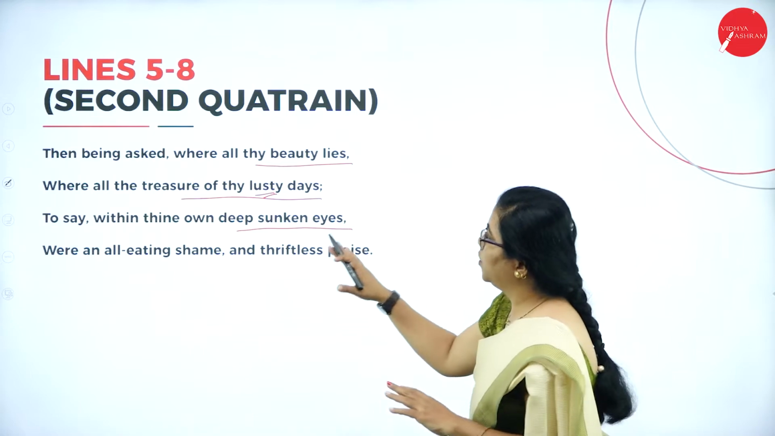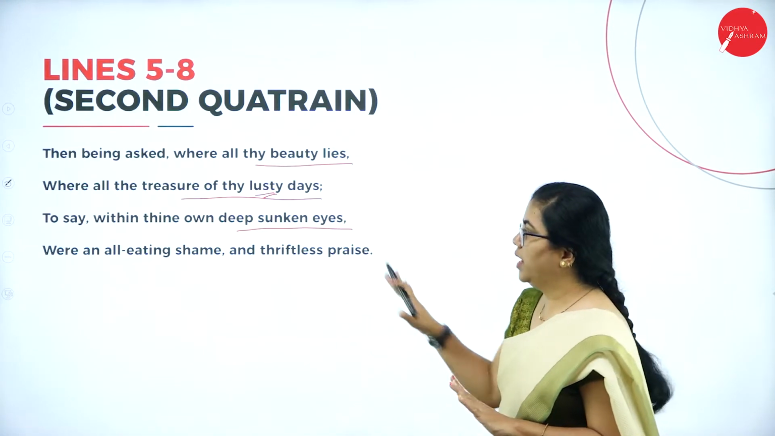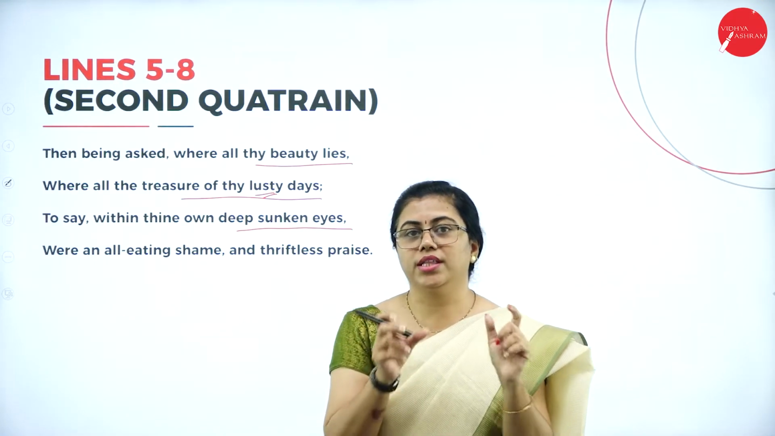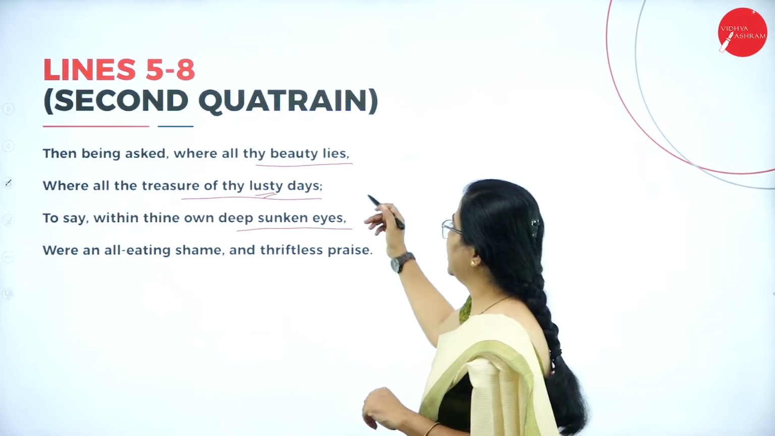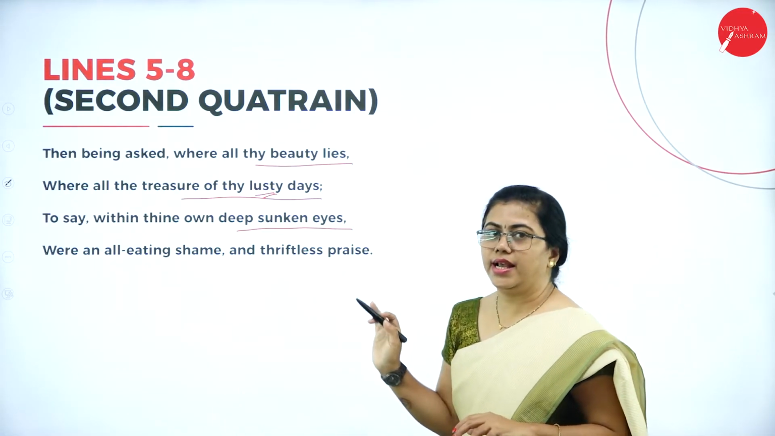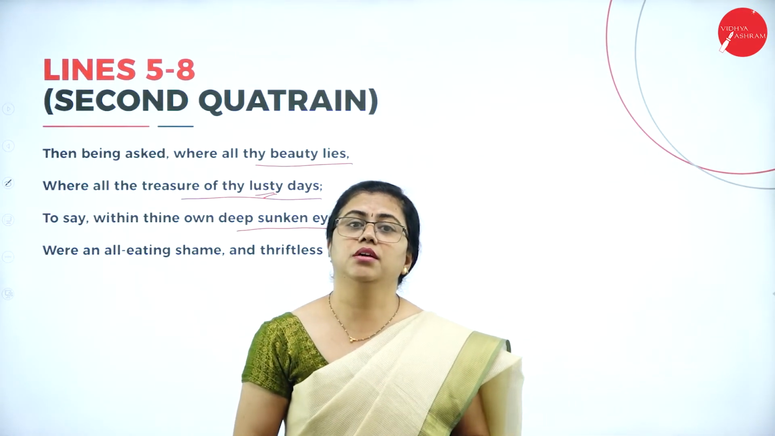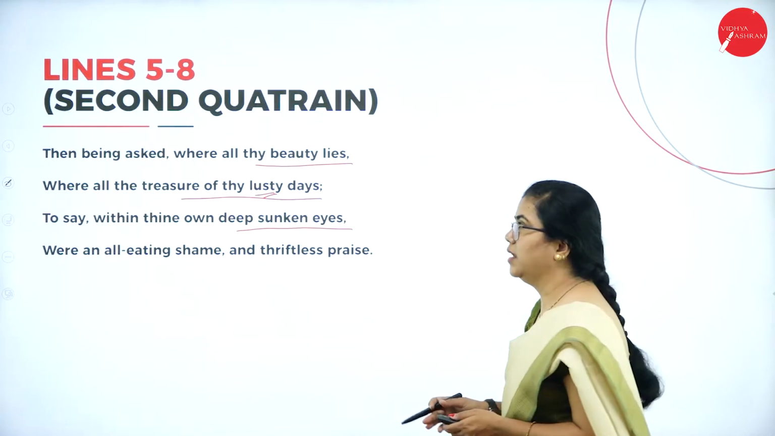Here you cannot see any alliteration or anything like that. There is no alliteration. Alliteration comes only when there is a repetition of sound at the beginning of the word. If it is at the end, you need not consider it as alliteration. So here the poet asks where the beauty has gone. That is the question in the second quatrain.